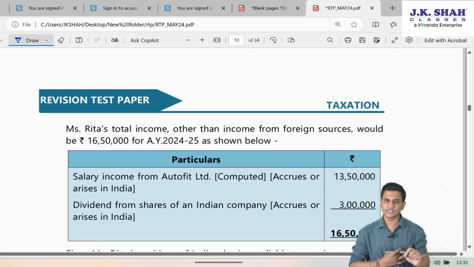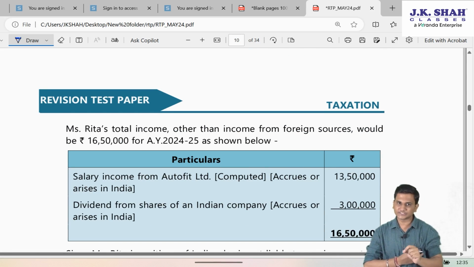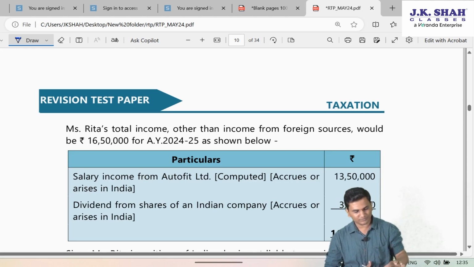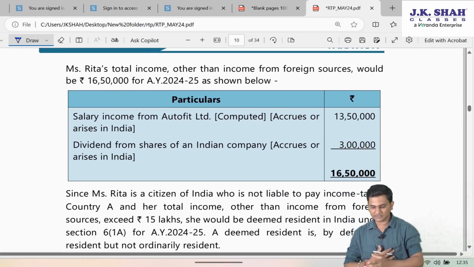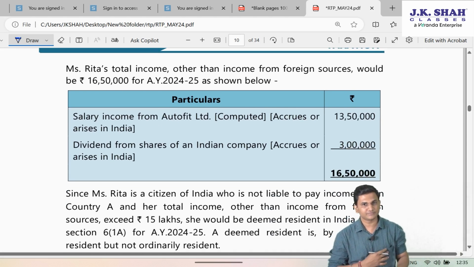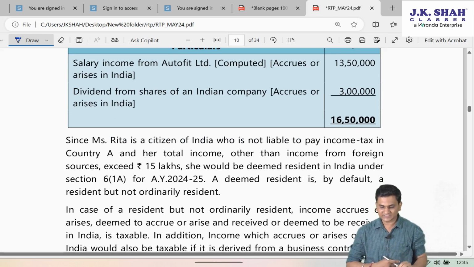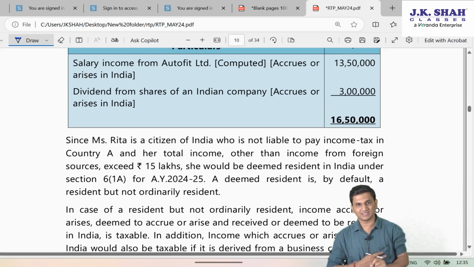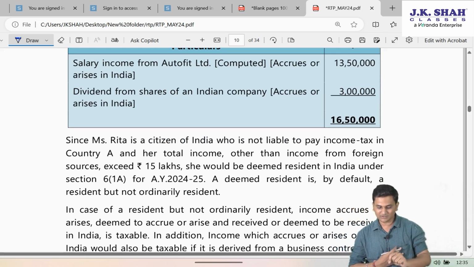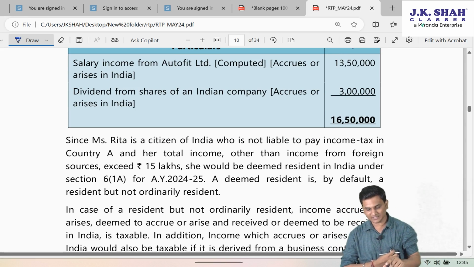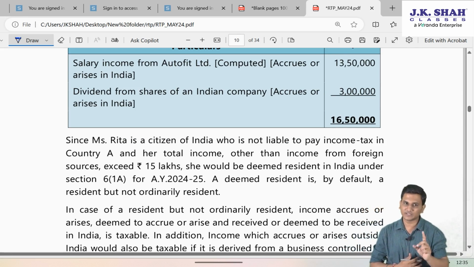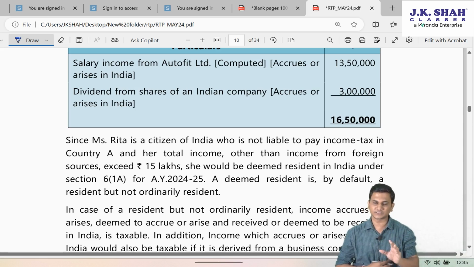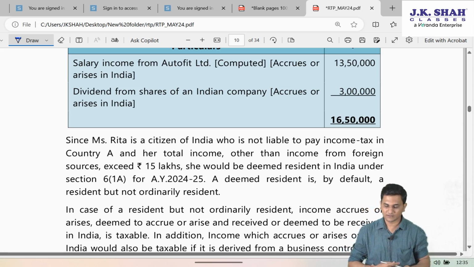Miss Rita's total income other than the income from foreign sources would be 1650 as shown below, that is 1350 plus 3 lakh 50 is 16 lakh 50. Since Miss Rita is a citizen of India who is not liable to pay income tax in country A and her total income other than income from foreign sources exceeds 15 lakh, she would be a deemed resident of India under section 6 clause 1A for the assessment year 24-25.